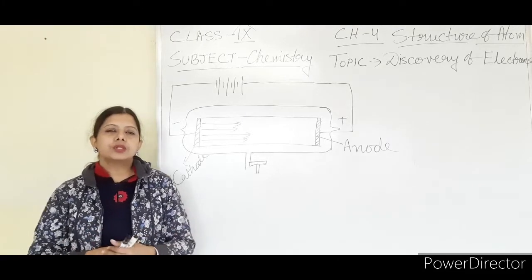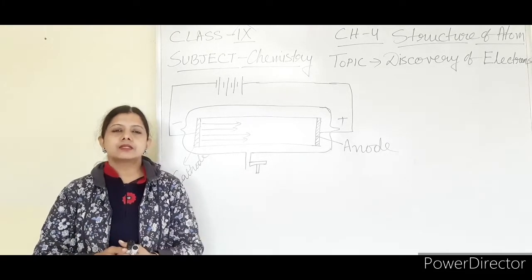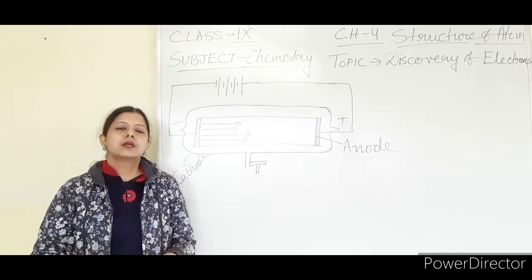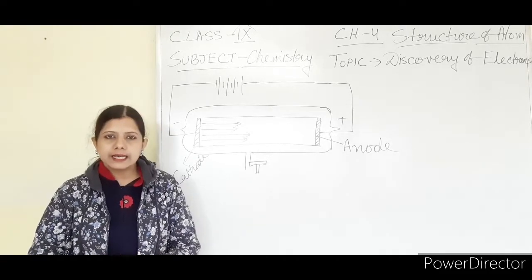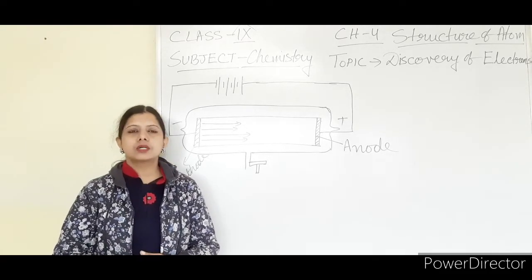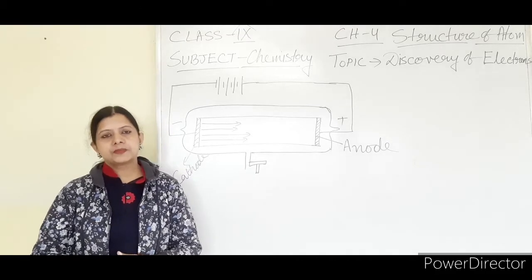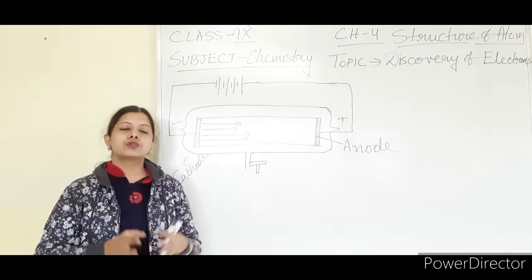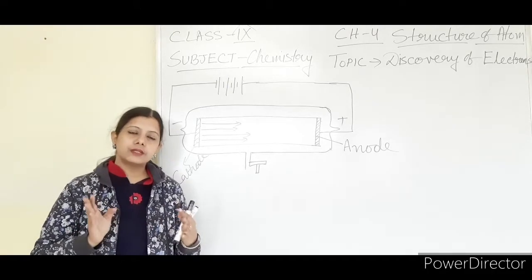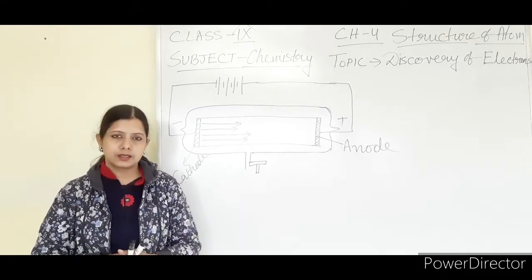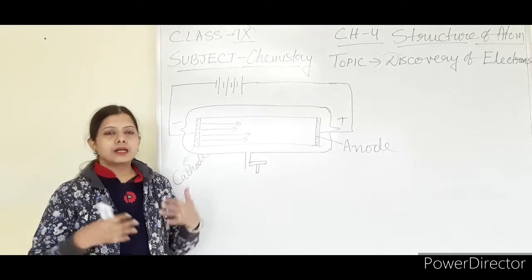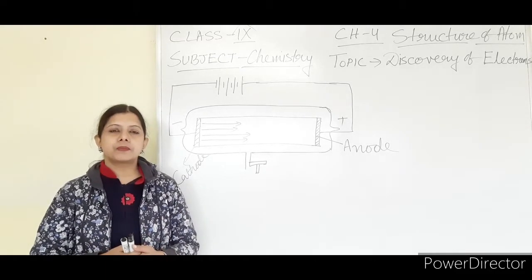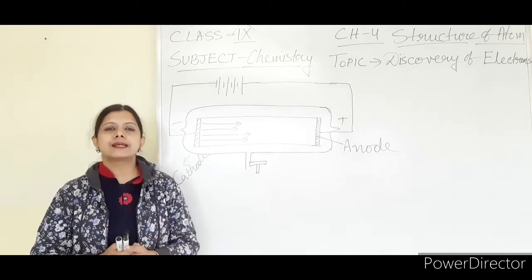Now, we know that air is made up of gaseous particles, and gases are not good conductors of electricity. They become good conductors if we reduce the pressure to a very low pressure. And for conducting electricity, you have to supply a large amount of voltage also.